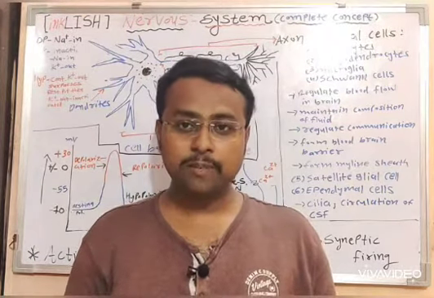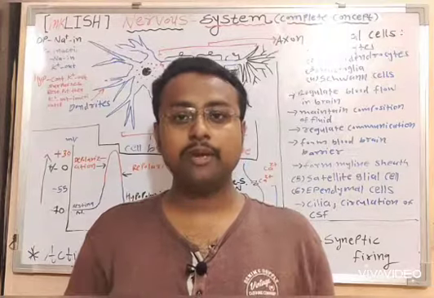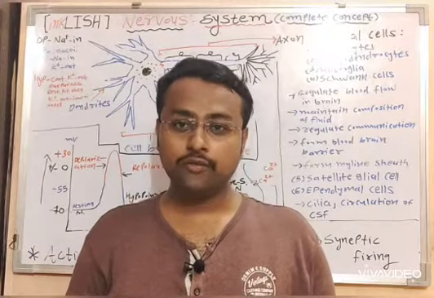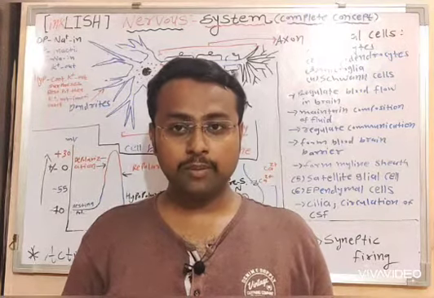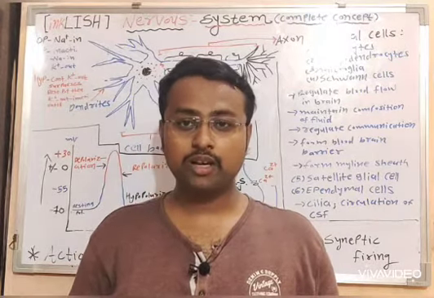The nervous system is compartmentalized into two major genera. The one which consists of two crucial organs of vertebrates, namely brain and spinal cord.